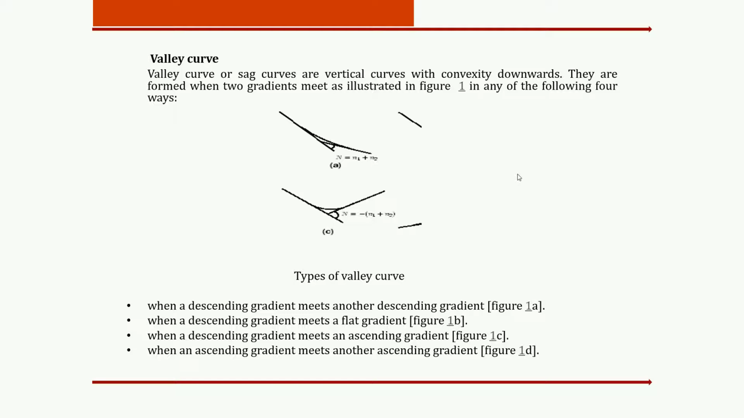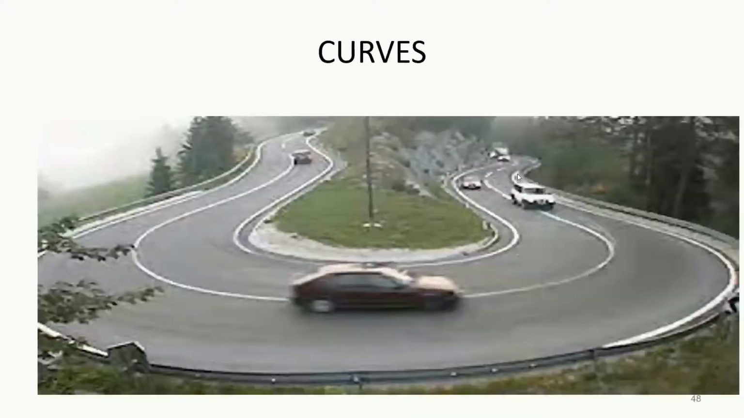Here the descending gradient always meets with the ascending gradient, and an ascending gradient always meets with another ascending gradient. So when we prepare or construct any curve by taking these various conditions into consideration, then it is called a valley curve. By seeing this picture you can understand what the valley curve is and how it acts in a descending and ascending manner. So students, now you can see this picture.